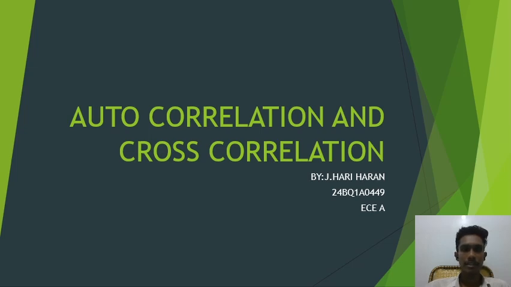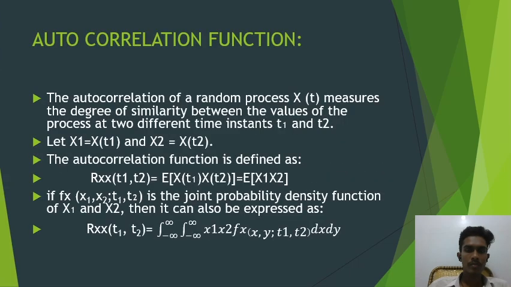And today I am giving a segment about this subject, PTSP, and the topic is autocorrelation and cross correlation functions. Before going into the topic, let us know what a random process is. A random process is nothing but a stochastic process. It is a mathematical model that describes a collection of random variables indexed by parameters, typically time. Each random variable represents the outcome of a random experiment at a specific position in